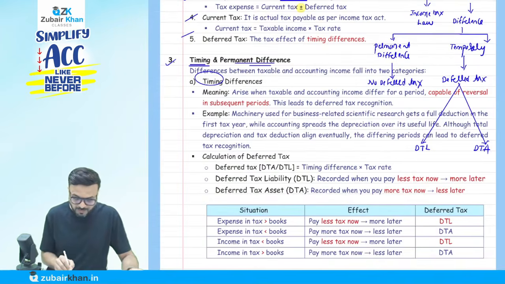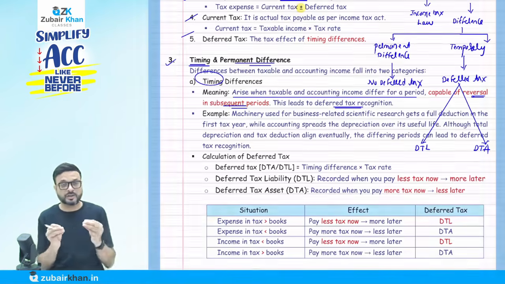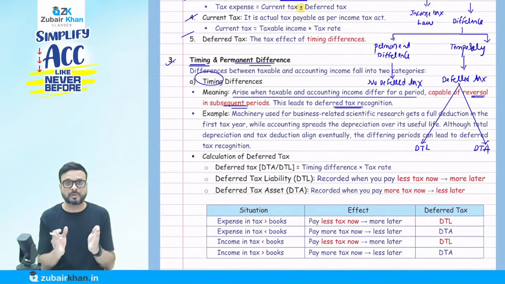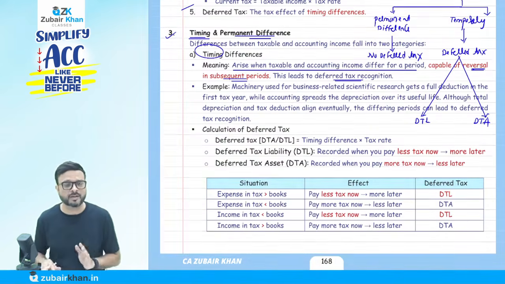What is this timing difference? It arises when taxable and accounting income differ for a period, capable of reversal in a subsequent period. This leads to deferred tax recognition. So the difference is coming in accounting and taxable profit, but the difference is going to be reversed in future. We call them the timing difference or temporary difference.